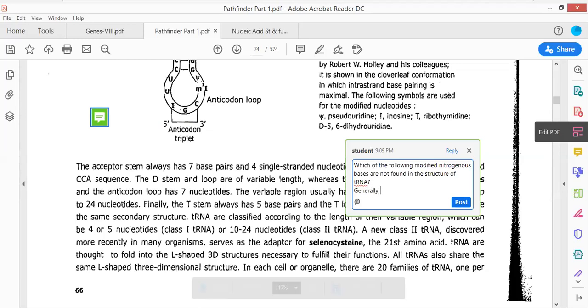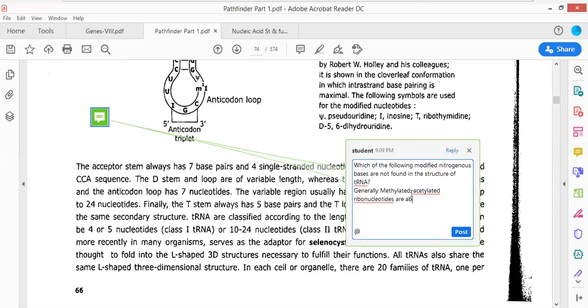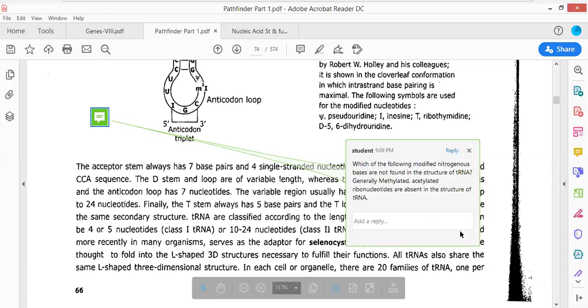Generally, methylated, acetylated ribonucleotides are absent in the structure of tRNA. I'm just enlarging it. Such type of question has been asked. You can note down the question.